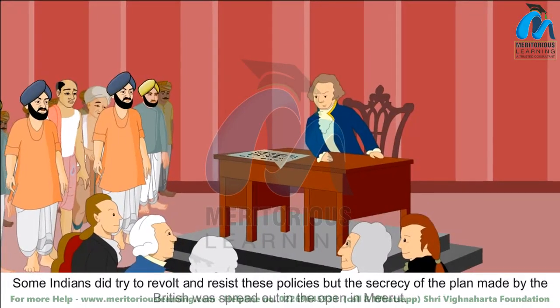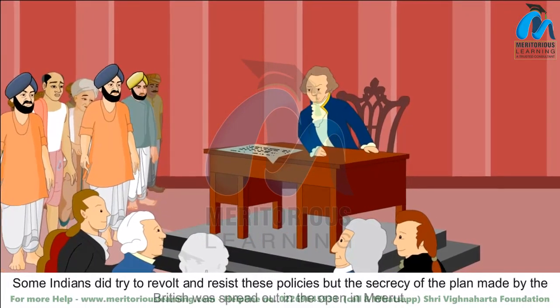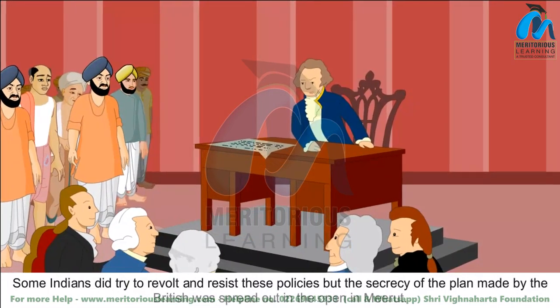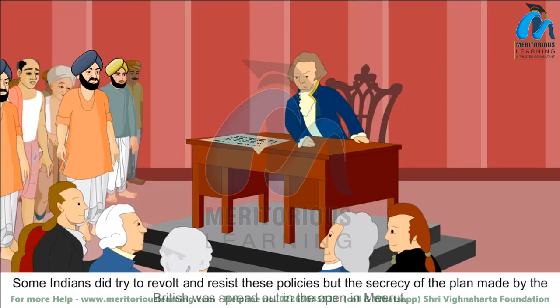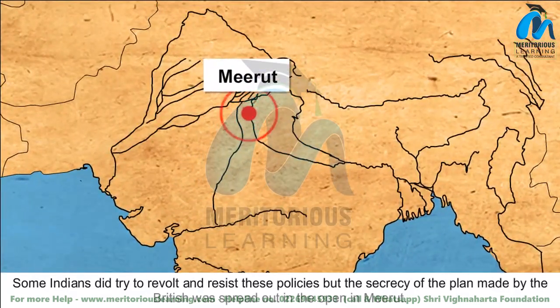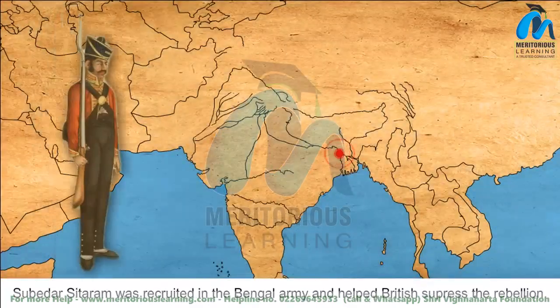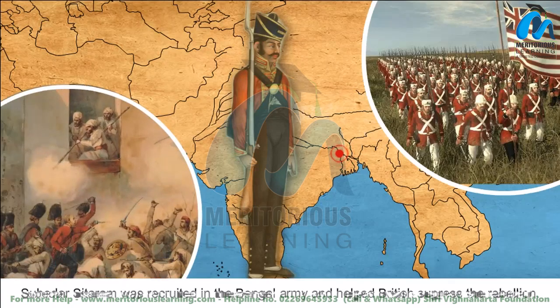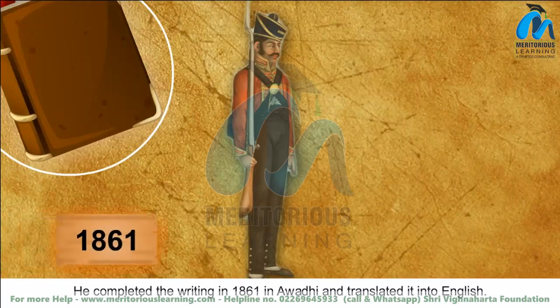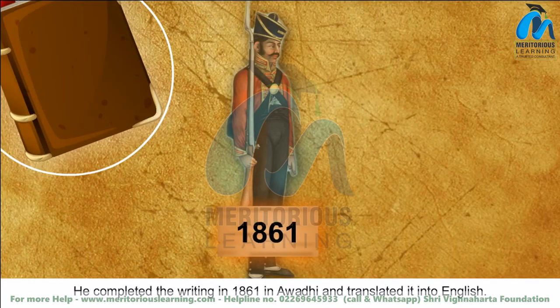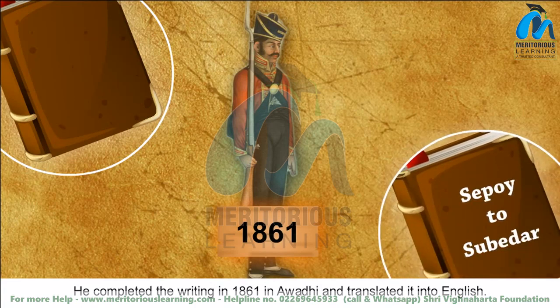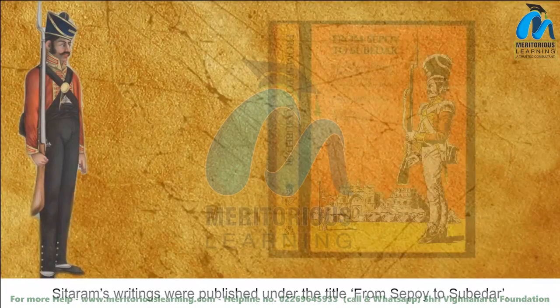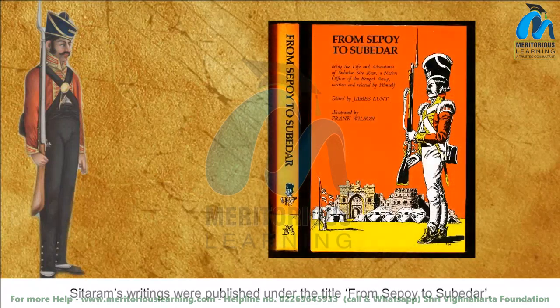Some Indians did try to revolt and resist these policies, but the secrecy of the plan made by the British was spread out in the open in Meerut. Subedar Sitaram was recruited in the Bengal army and helped the British suppress the rebellion. He completed the writing in 1861 in Awadhi and translated it into English. Sitaram's writings were published under the title From Sepoy to Subedar.